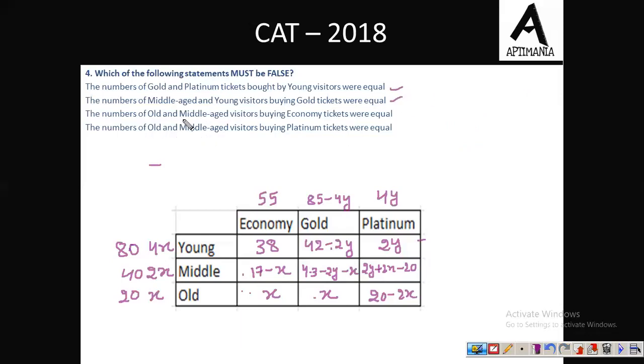Third, the number of old and middle-aged visitors buying economy ticket was equal. Old and middle, so 17 minus x must be equal to x. So x from here comes out to 8.5, which is not possible. We cannot have the number of tickets which is not an integer. It has to be an integer value only. Fine. So from here we can say that this statement is definitely false. Yeah, 100% galat hai. So the correct answer to this question is option C.